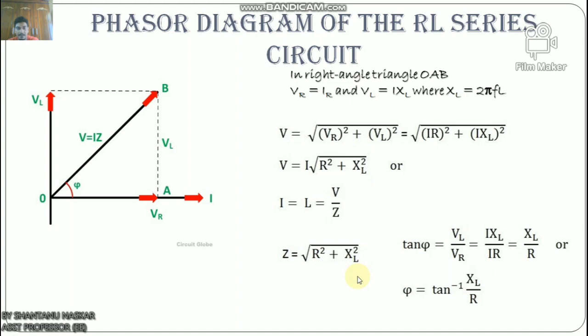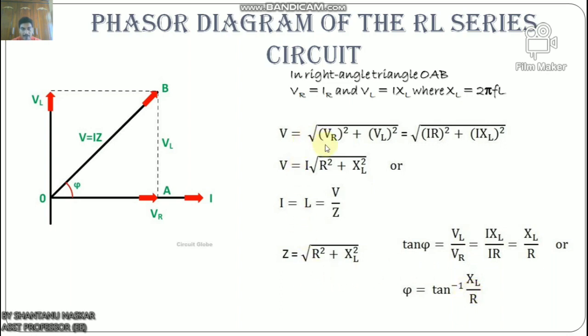Now let us discuss the phase angle. In an RL series circuit, the current lags the voltage by an angle known as the phase angle. It is given by the equation tan phi equals VL by VR, equals IXL by IR, equals XL by R, or phi equals tan inverse of XL by R.